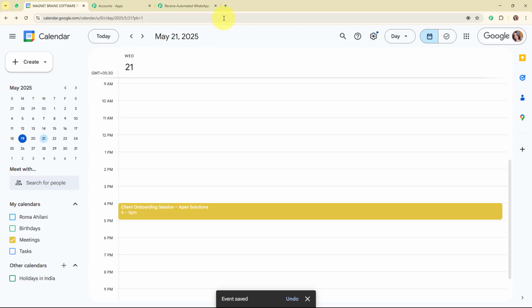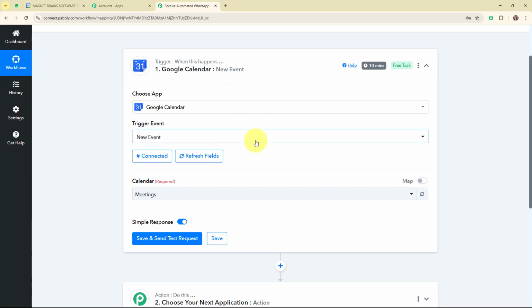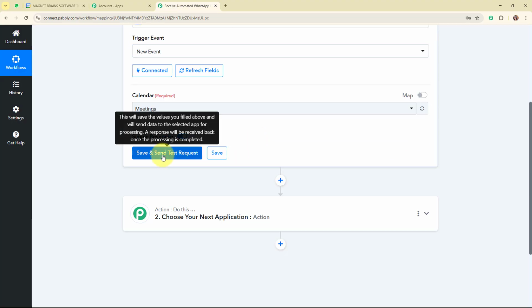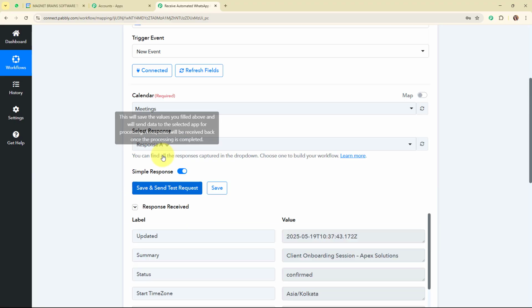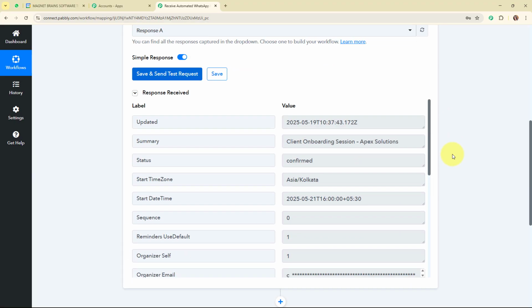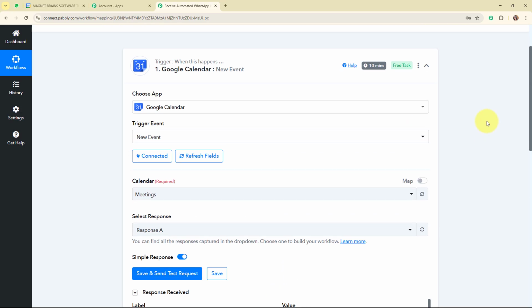Alright, so now let's move back to our Pabbly's workflow, and here after creating a new event, I'm going to click on the save and send test request given over here, and here you can see we have received a successful response where we have received the summary. Here you can see the status as confirmed. Here you can see the start time zone, and here you can see the start date and time. So with this we have successfully set up a trigger over here.